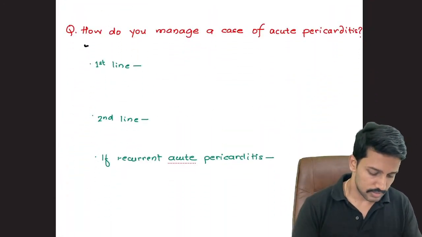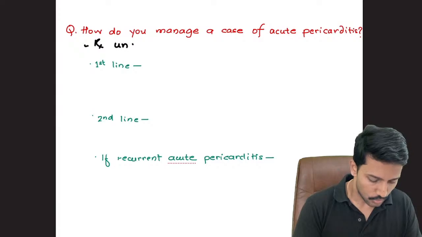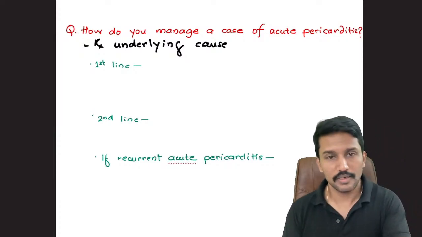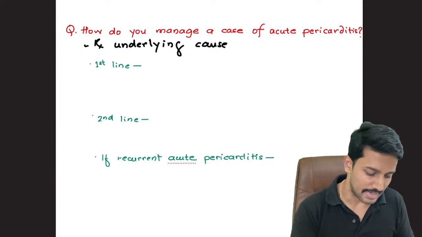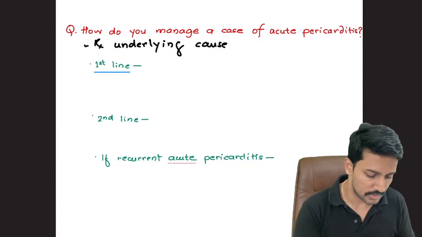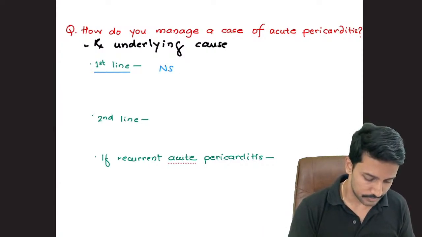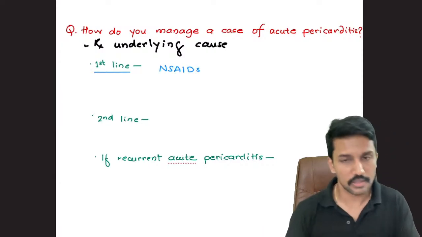So first thing is treat underlying cause if it is treatable. If you are not able to identify any underlying cause where you can offer treatment, then the solution is we have to give them anti-inflammatory agents. So what will be the first line treatment? The first line anti-inflammatory agents will be NSAIDs. But NSAIDs alone is generally not enough.